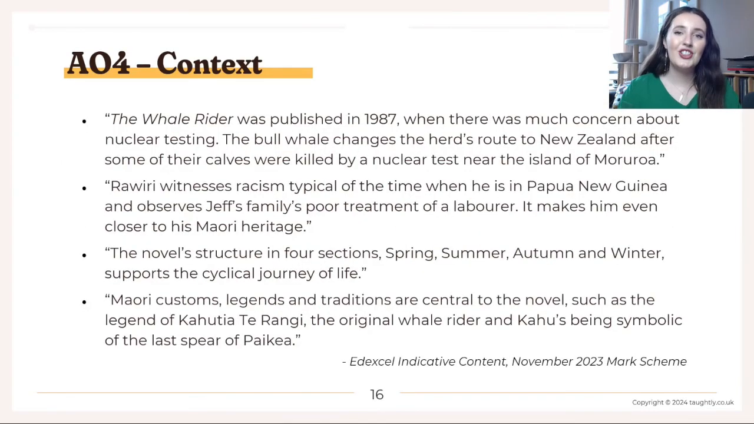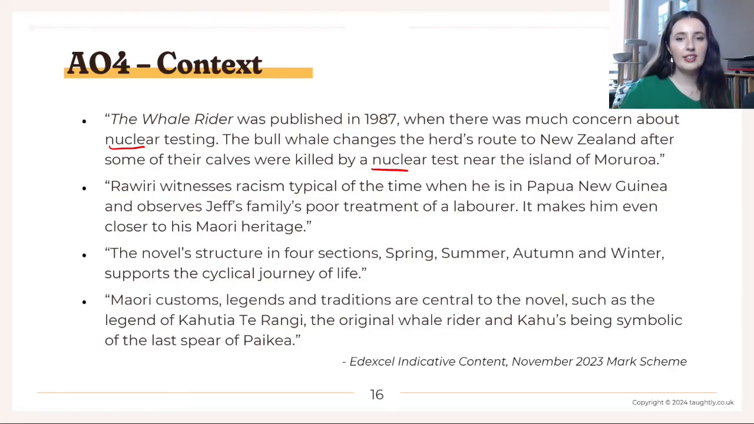So for this question, here are the context points that Edexcel suggest in their mark scheme. There's only 4. These are the points that they suggest you could include for this essay question. Whale Rider was published in 1987 when there was much concern for nuclear testing. The bull whale changes the herd's route to New Zealand after some of the calves were killed by a nuclear test site near the island of Mururoa. So this idea of herds being killed, Mururoa, and nuclear testing.